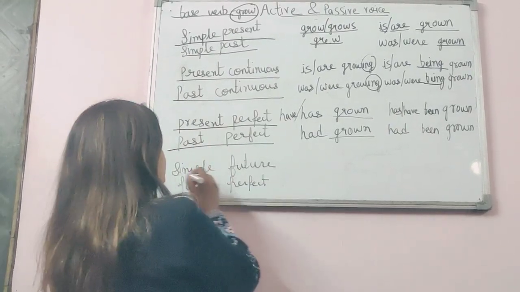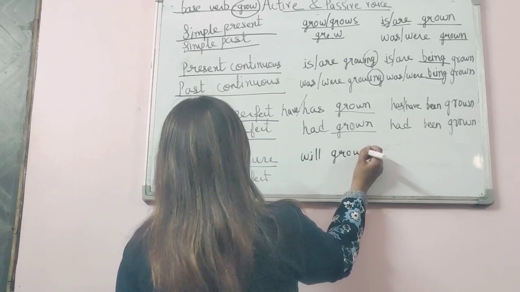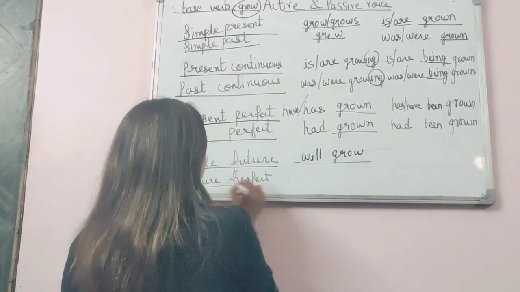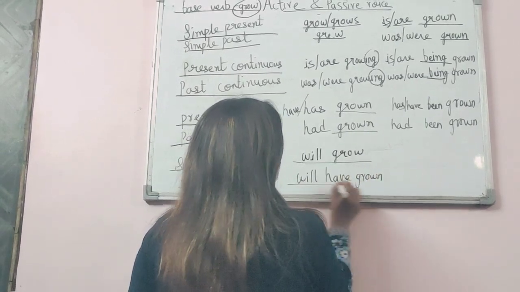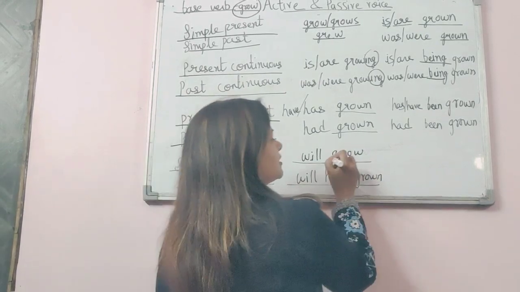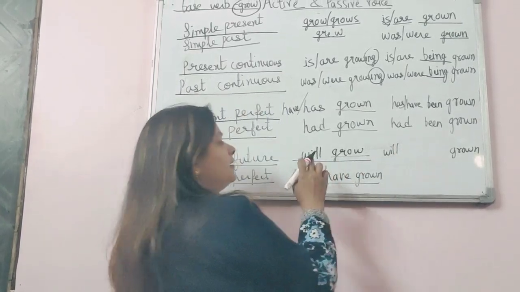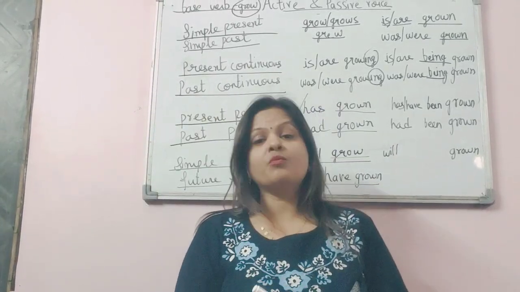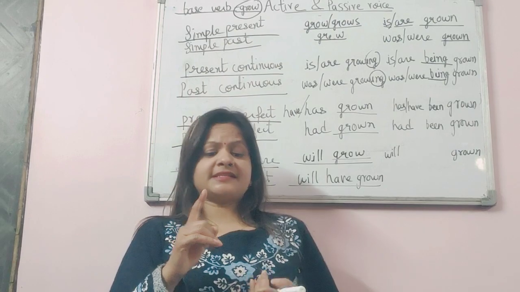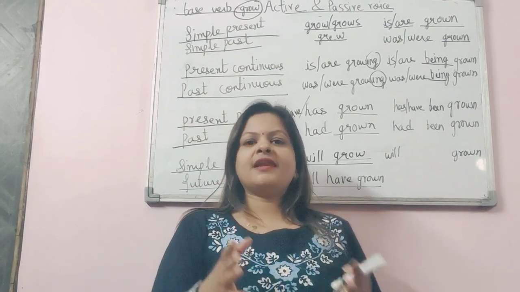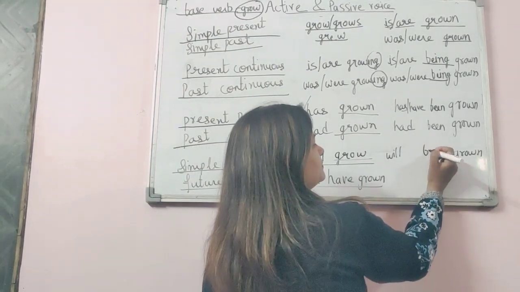Okay, so come to the next one, simple future. In simple future there will be will grow, and in future perfect there will be will have grown. So what will be the change that we are going to make? First, the third form of the verb will be here, and you must have learned the modals. Will is also a modal, and with all the modals, whether it is can, could, will, would, shall, might, may, in passive voice we write be.